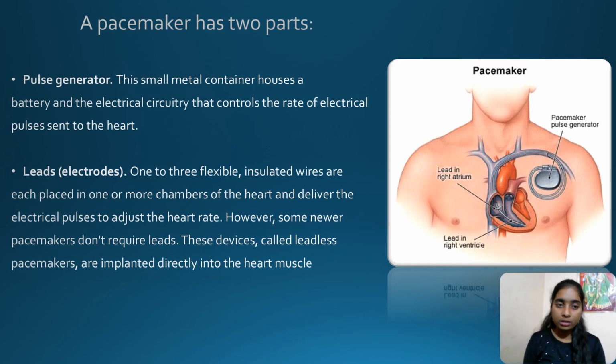Pacemakers have two parts. The first is the pulse generator. In this picture we can see how the pulse generator has been implemented. It is a small metal container that houses a battery and the electrical circuitry that controls the rate of electrical pulses sent to the heart. And leads, or electrodes: one, two, three flexible insulated wires, each placed in one or more chambers of the heart, deliver the electrical pulses to adjust the heart rate.